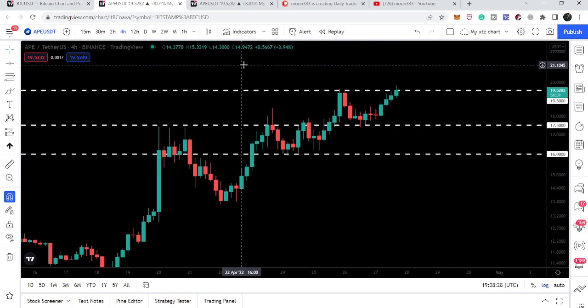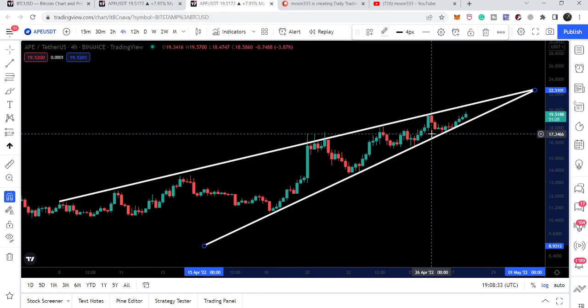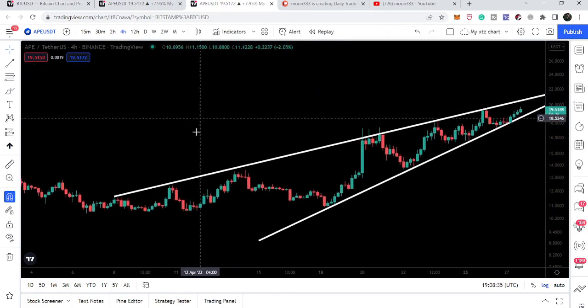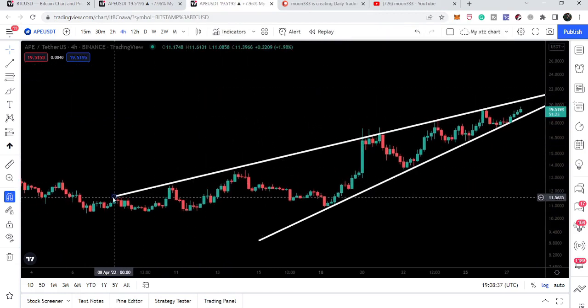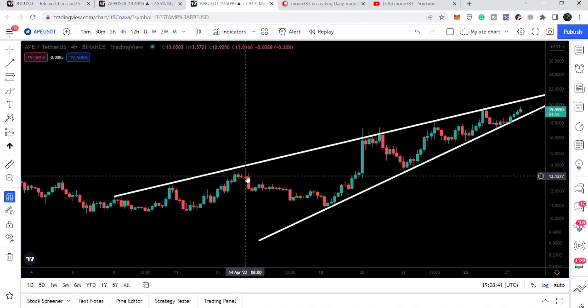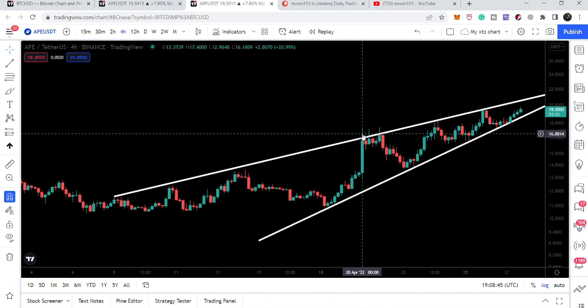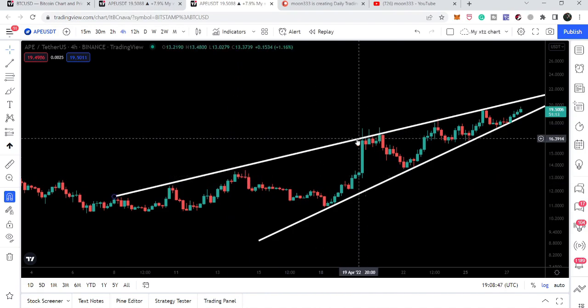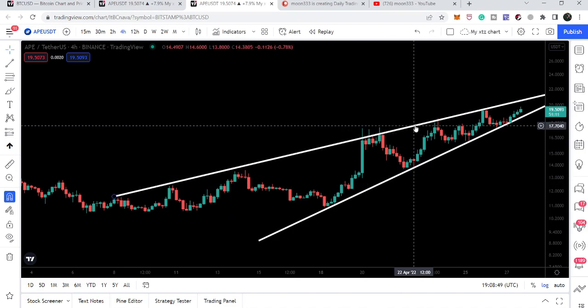And at the same time, Ape has also formed this bullish pennant as well, that is also on the 4-hourly time frame chart. We can see we have rejection here on 8th of April. Then on 10th of April we had rejection. Then we have on 14th of April, and on 20th of April we have this rejection here.